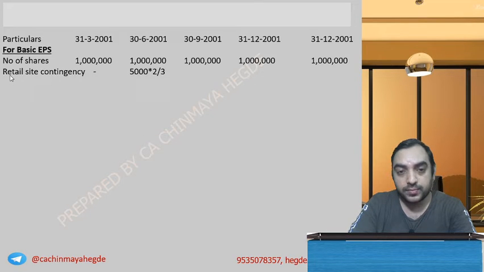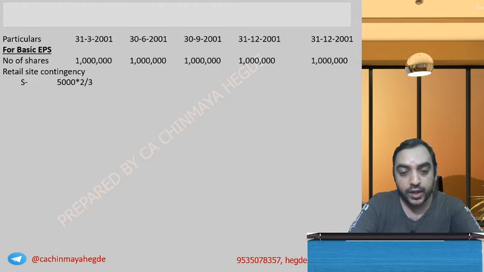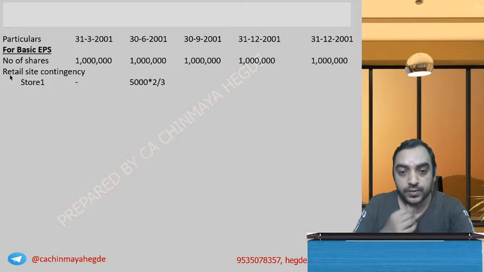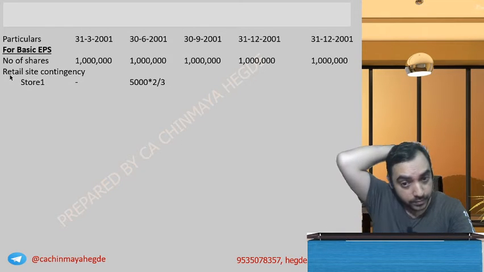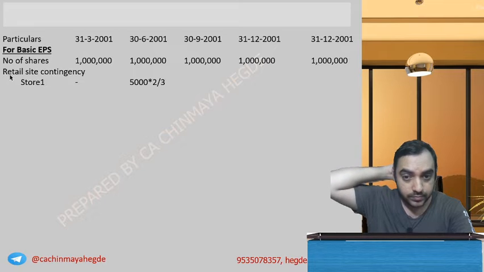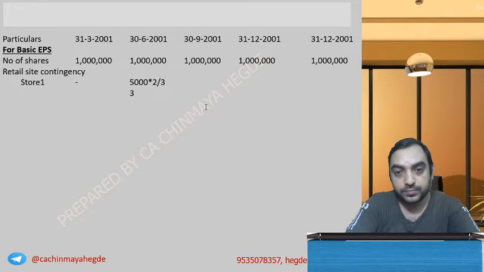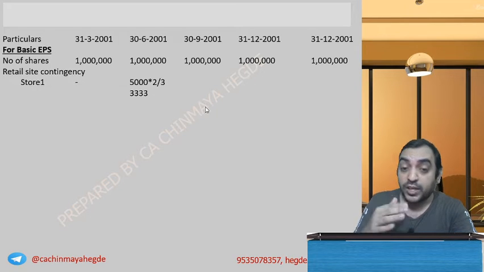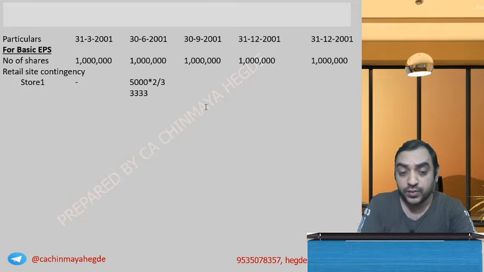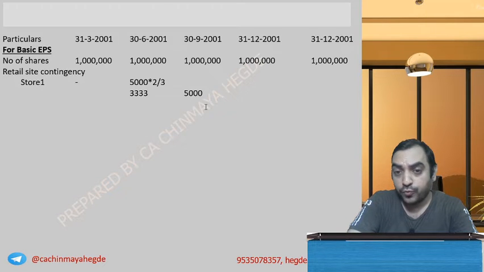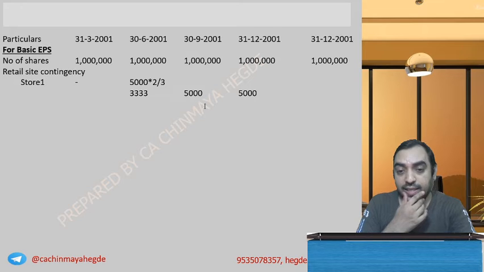So how much do you take? Let's say this is for store 1. How much do I get? 5,000 into 2 by 3. Okay, let's say 3,333, rounding it off. Now 30th September: it was there throughout the quarter, throughout 3 months, so the full 5,000 I take. For 31st December, the full 5,000 I'll take.